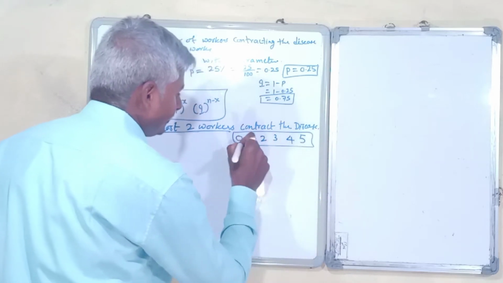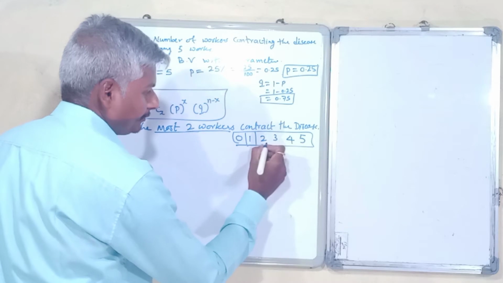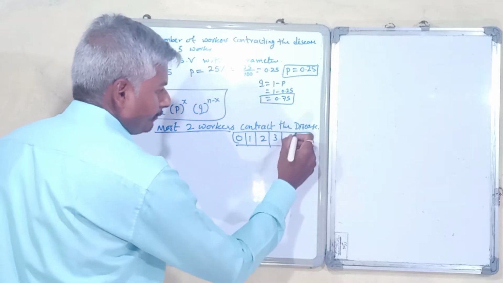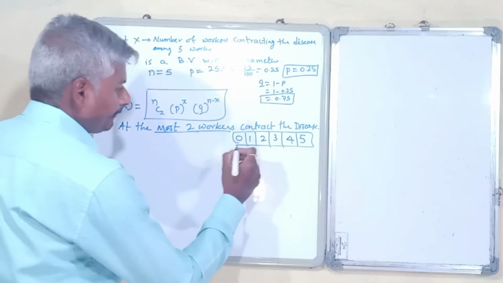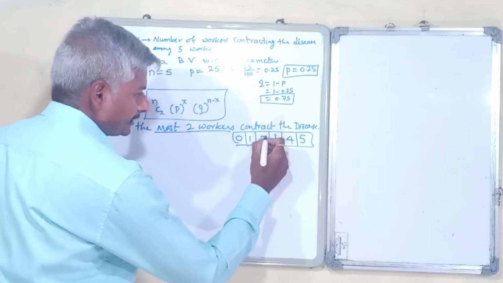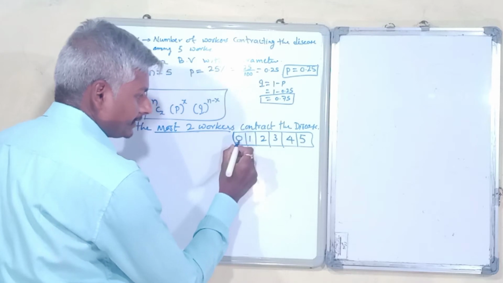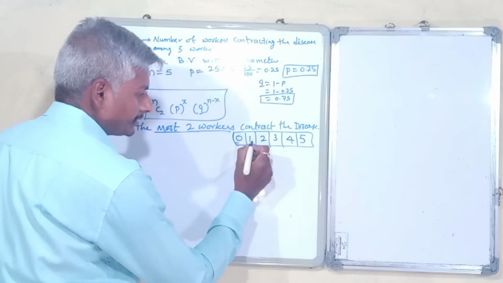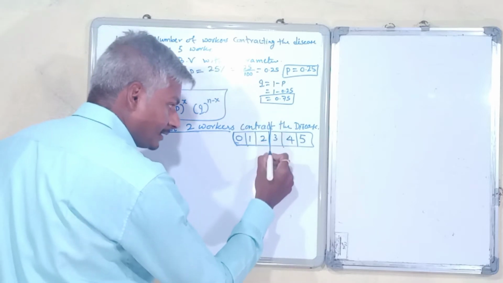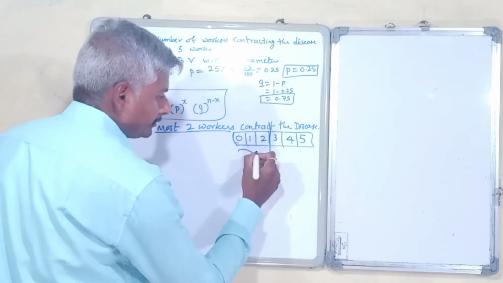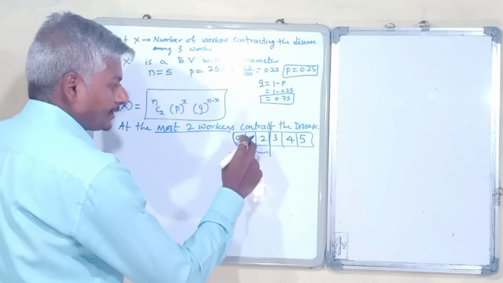No employees contracting a disease, 1 employee, 2, 3, 4 and 5. At most 2 means there may be no workers contracting a disease, there may be one worker, there may be at most two workers contracting a disease. So you need to find out here 0, 1, 2.